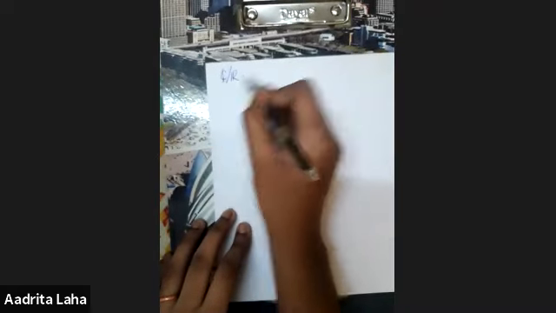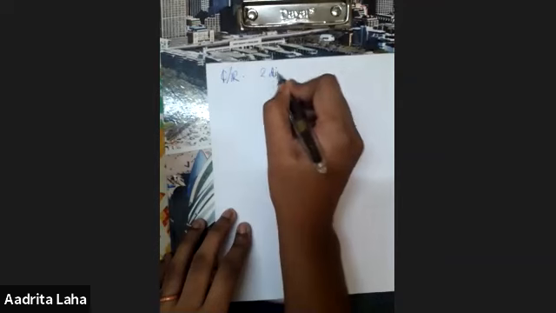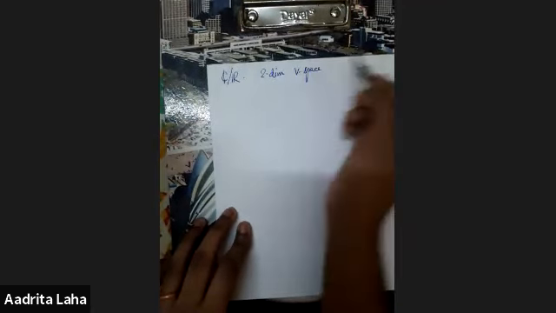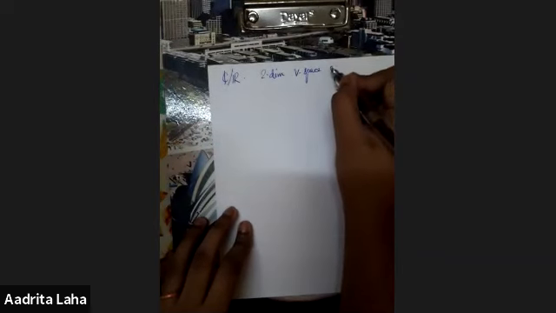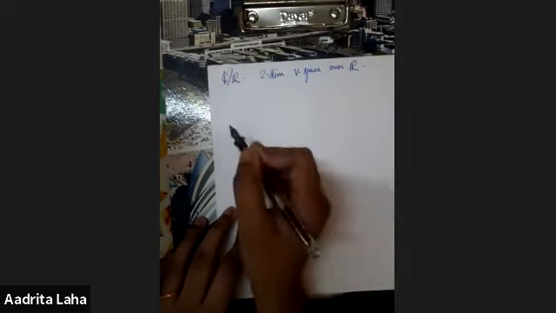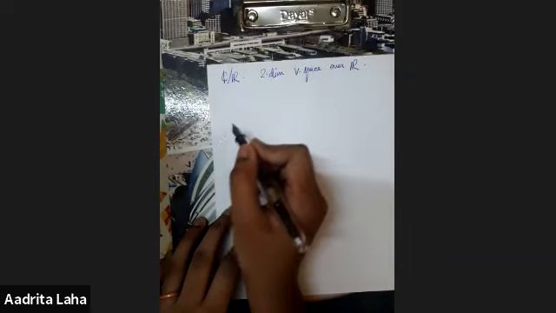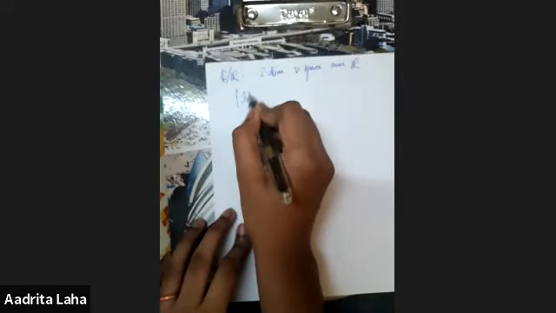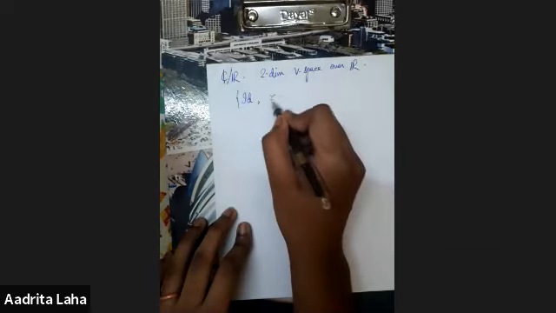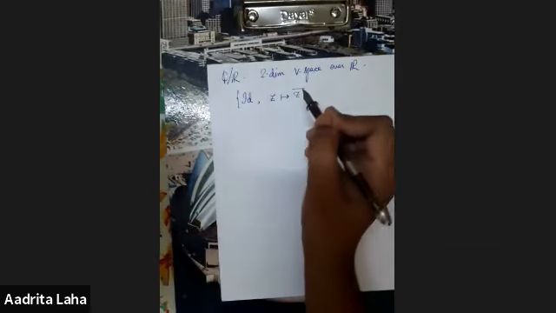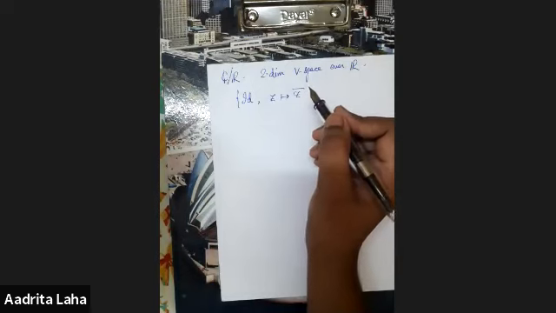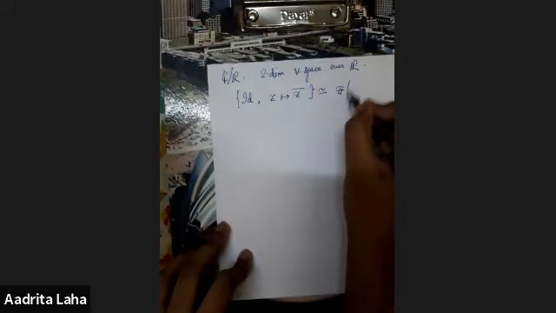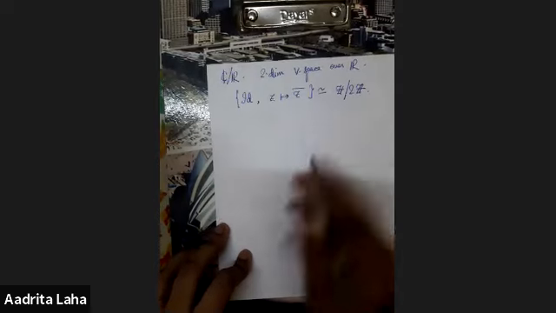So C can be written as a two-dimensional vector space over R. Now, what will be the Galois group of this? It's very straightforward. It's just the identity and z goes to z bar, the complex conjugation and the identity element, and this is isomorphic to Z mod 2Z.